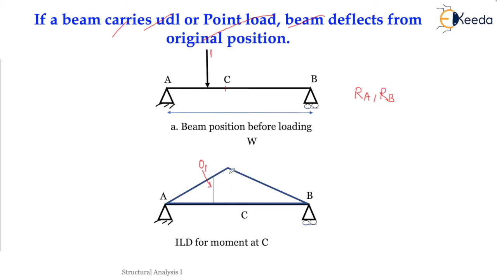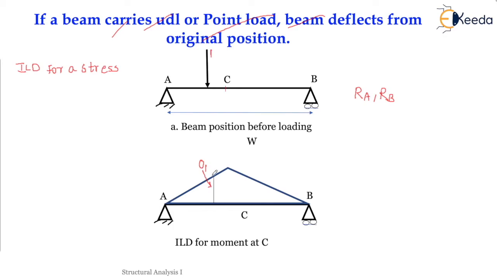So the influence line diagram for a stress resultant is the one in which the ordinate represents the value of the stress resultant for the position of the unit load.